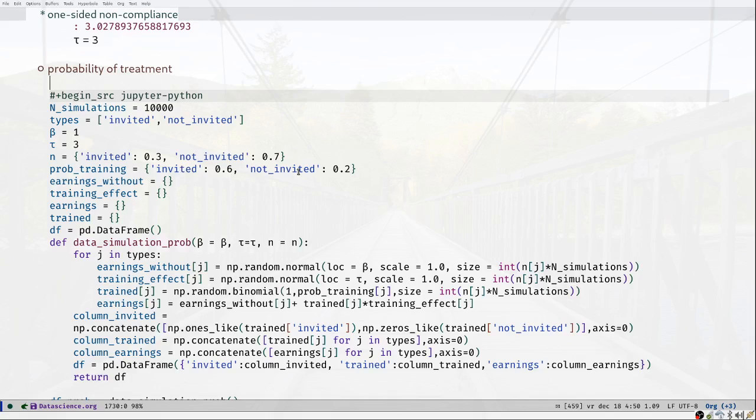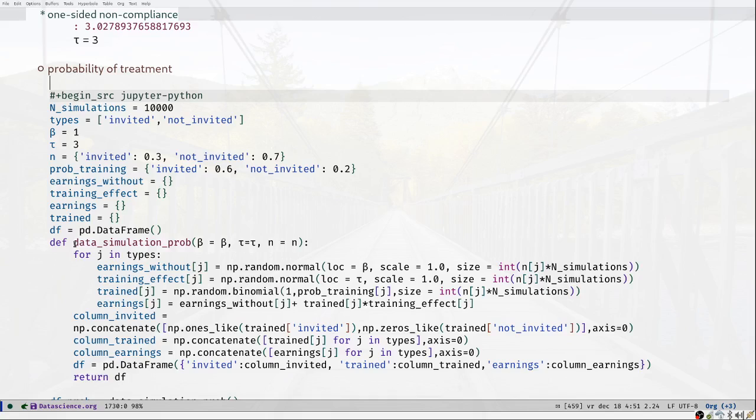So as above, we're going to keep track of earnings without receiving the training, the training effect, the total earnings effect, and who was trained and who was not trained. So we're going to create a data frame, and we have a function which is very similar to the one we had above.